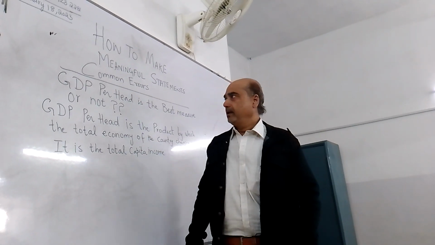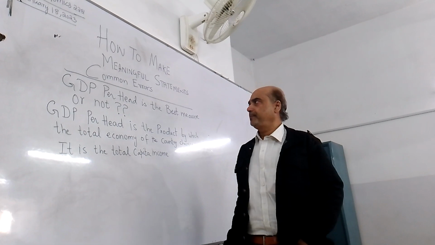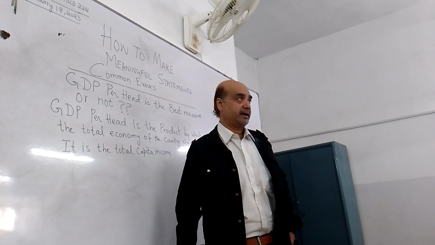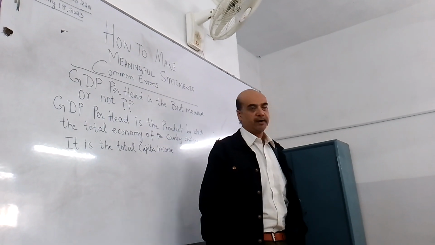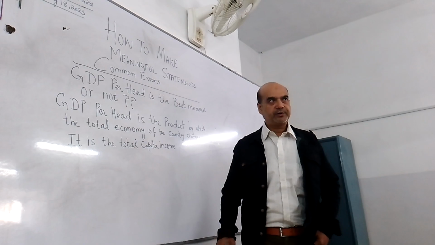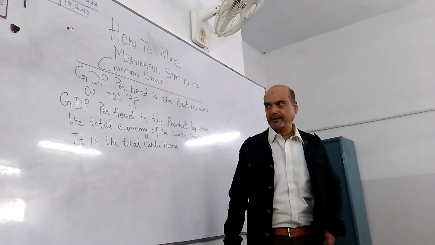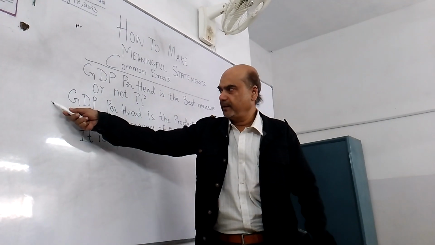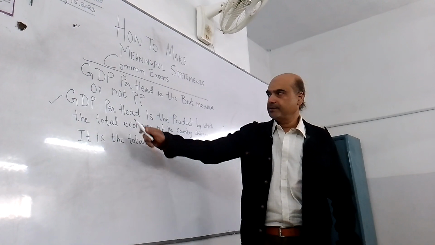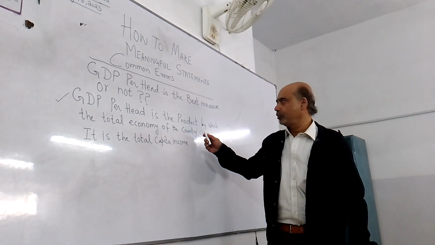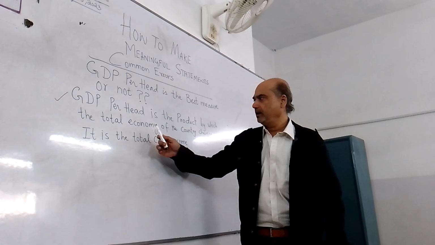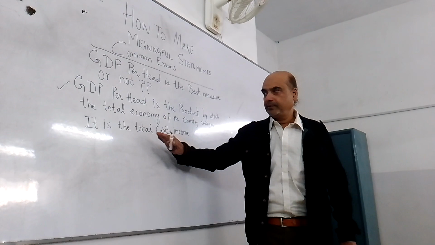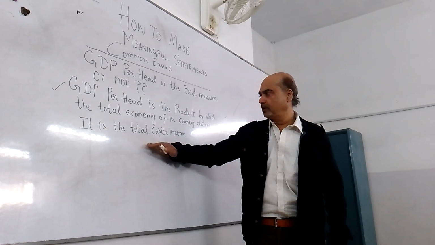For example, there was a question: discuss whether GDP per head is the best measure for comparing living standards of different regions or countries. It's a discuss question, an 8-mark question, so it should be two-sided. Some of the students started like this. One wrote: GDP per head is the product by which the total economy of the country changes. Another wrote: it is the total capita income.